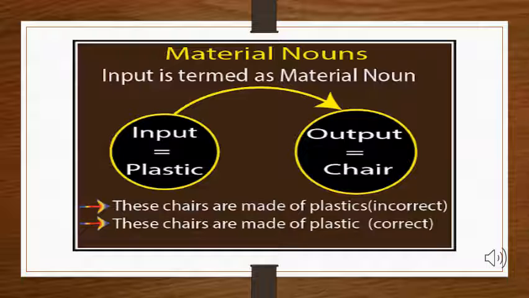Now how to write it in a sentence? If I have made so many chairs with that plastic, then I will write these chairs are made of plastic, not plastics, because plastic is a substance and that cannot be written in a plural form. We will learn about the rules to make plural nouns later. Now let's move forward towards some more examples to understand it better.